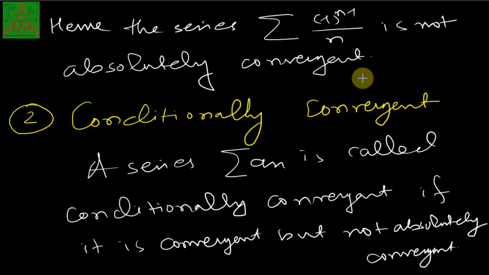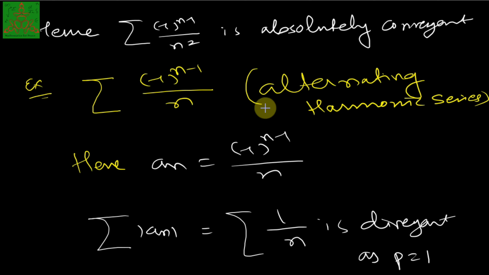For example, in the previous example we considered the alternating harmonic series. This series is convergent by the Leibniz test, which you can check.